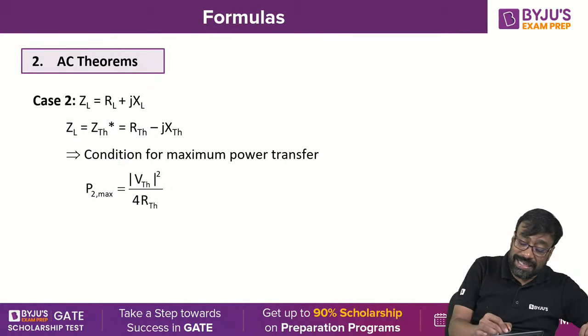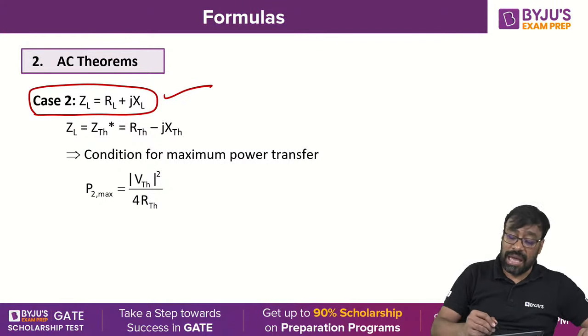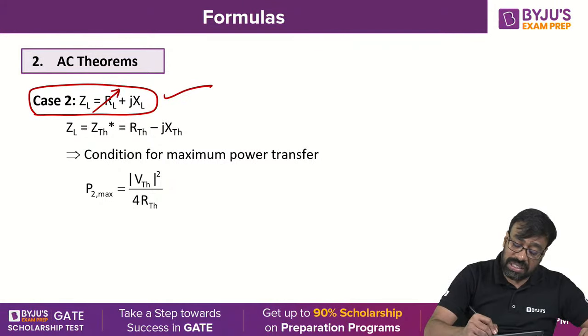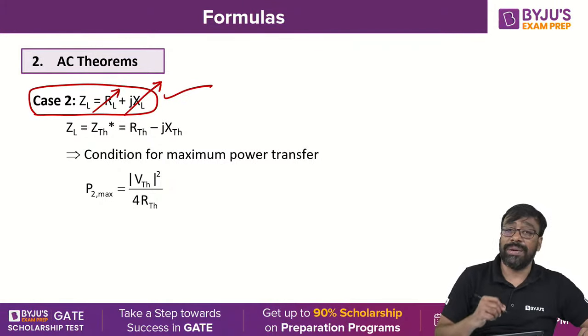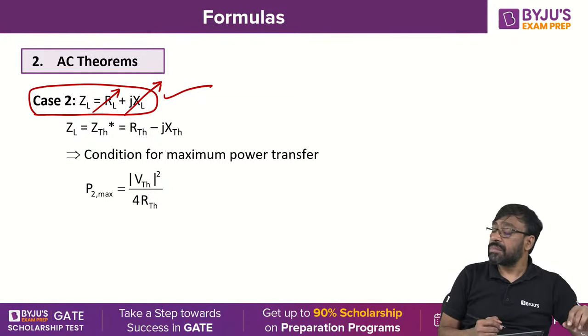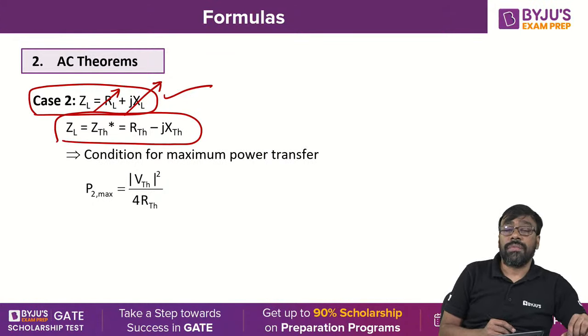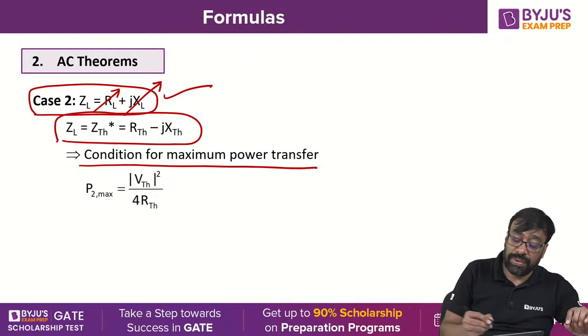Similarly, the second case is ZL equal to RL plus jXL. I am varying both the resistive element as well as the reactance element. Both resistance and reactance are variable. Then ZL is equal to the complex conjugate of the Thevenin's equivalent impedance, which is the condition for maximum power transfer.